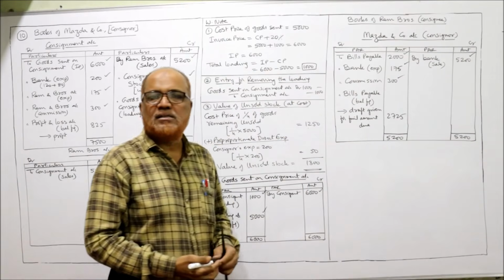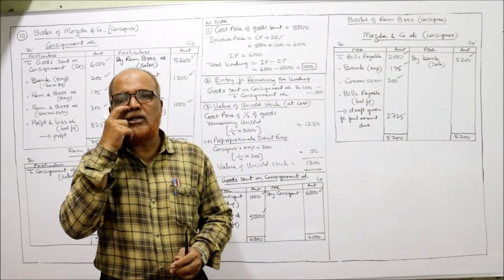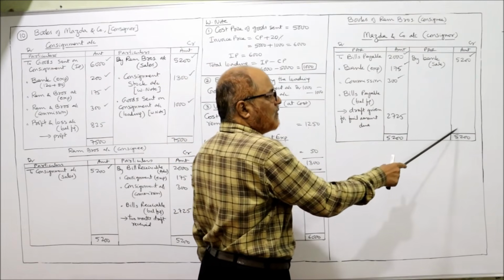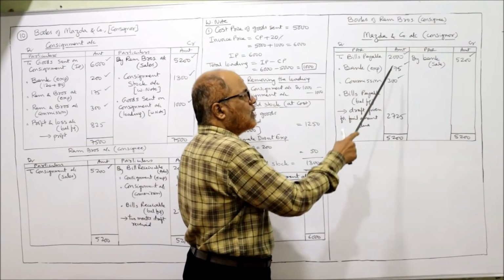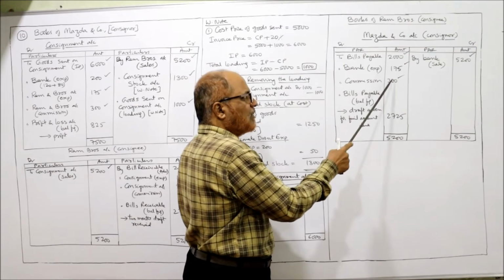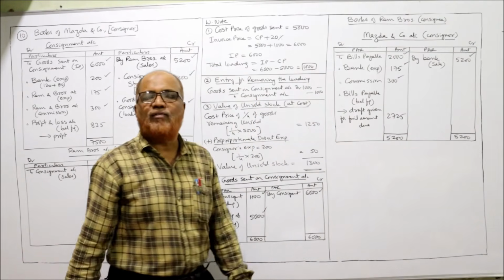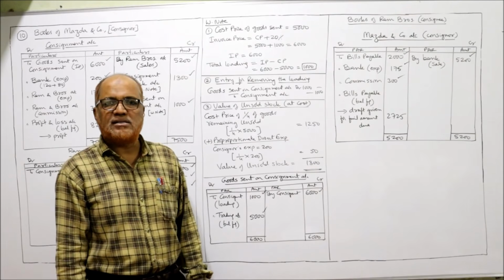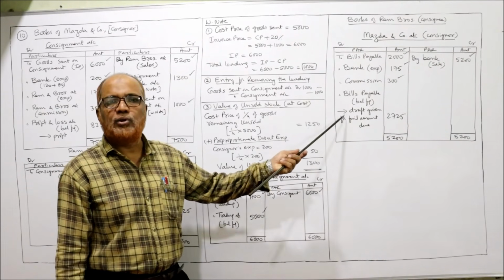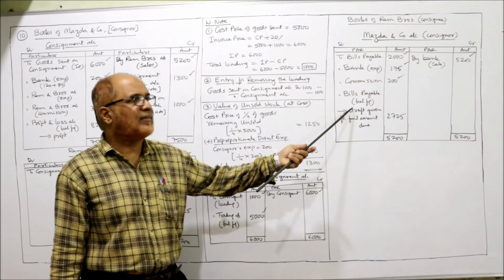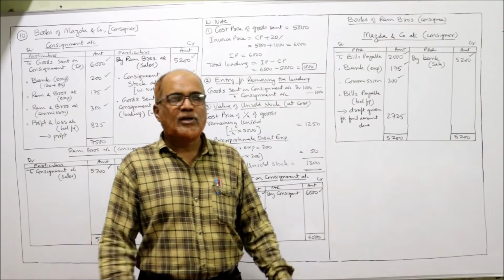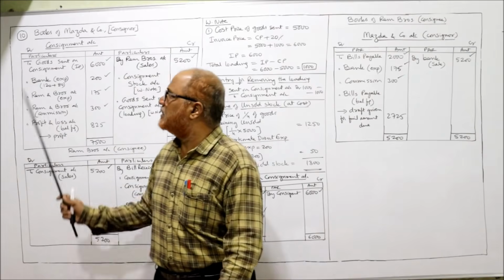Now balance. The balance amount is sent through a 2 months draft. What is the balance? Take the total on the credit side 5,200. 5,200 minus 2,000 minus 175 minus 300. 2725 is the balance. That is sent through bank draft. So to bills payable balancing figure. Draft given for final amount due. That's all. So this is the end of 10th problem.